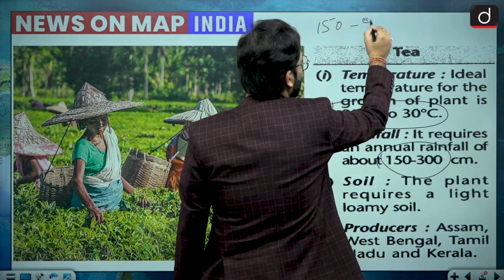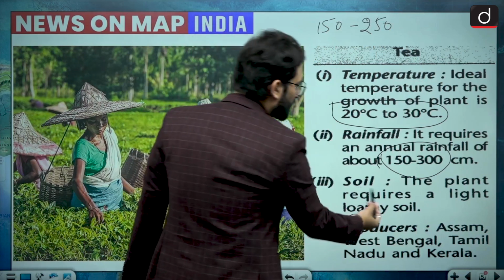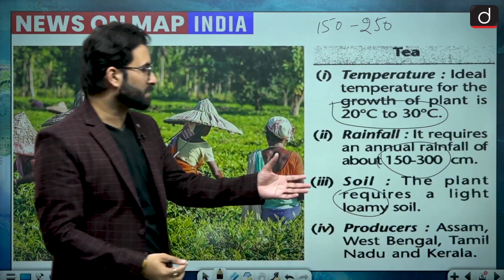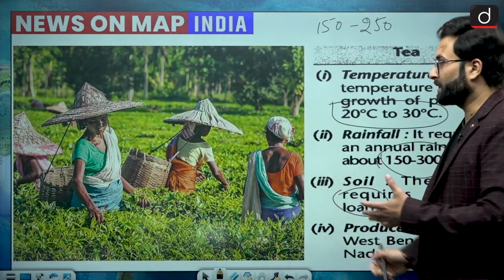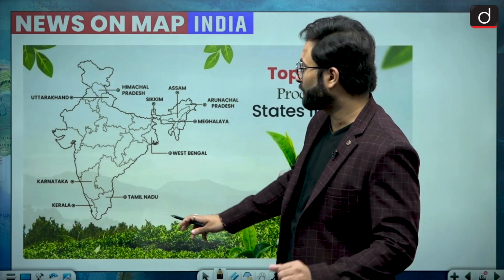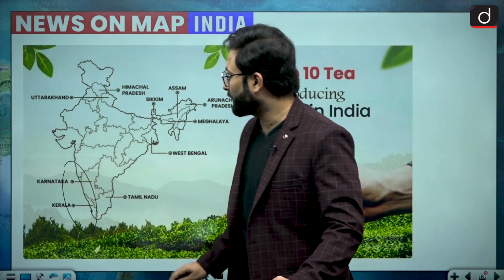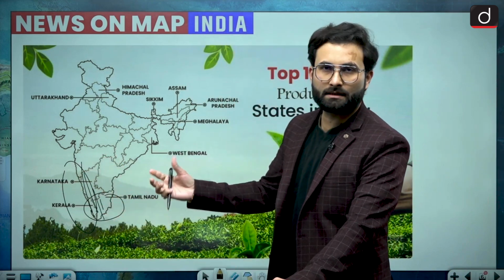So we can consider that range here as well. Then when we are talking about soil, loamy soil is required, and producers are Assam, West Bengal, Tamil Nadu and Kerala. So mostly we can say that these are the areas where we have this much rainfall. Here, if we are looking at the tea cultivating areas, you can see Karnataka, Kerala and Tamil Nadu. So this area of Western Ghats has this production of tea.